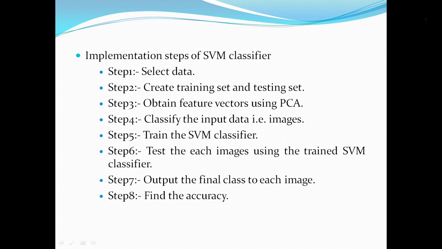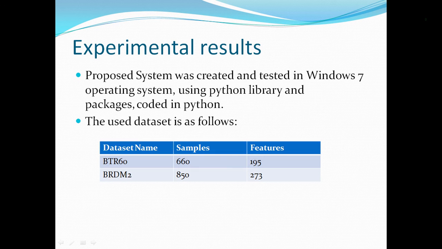Now we will come to the SVM classifier. The steps of the SVM classifier are: we select data as previously, and create a training set and testing set. Then we obtain the feature vectors and try to classify the input data. Here the input data is images, and we train our SVM classifier, then test each image using the 10 SVM classifiers. Then we finally give our output.